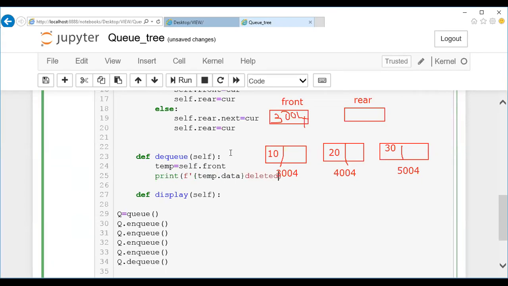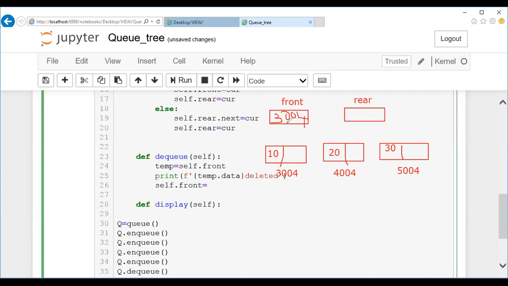Some message for us, guys. This is not required, just a customized message I'm giving. Okay, this is deleted, and followed by it, the modification of front has to be made, right? So let me mention self.front assign. This front has to be modified with the next one.